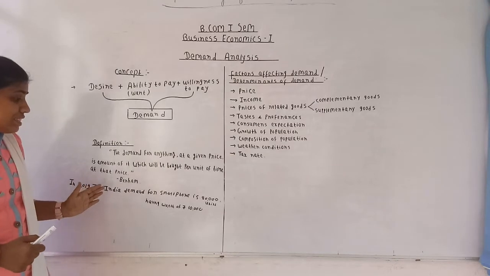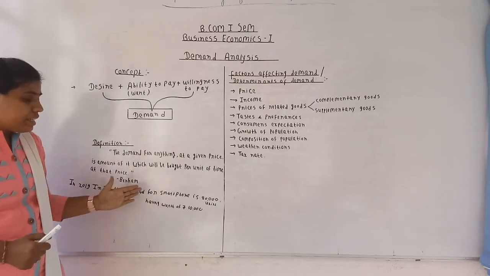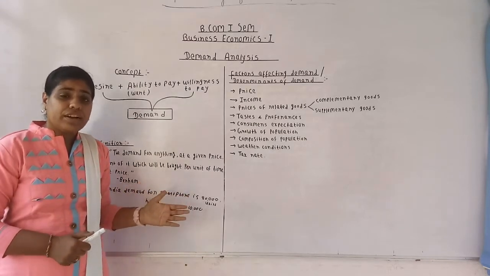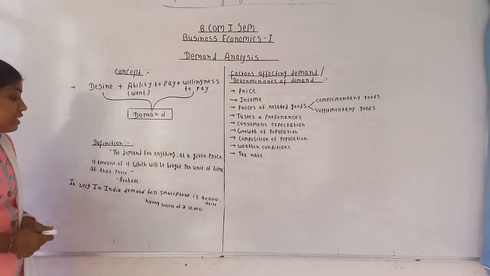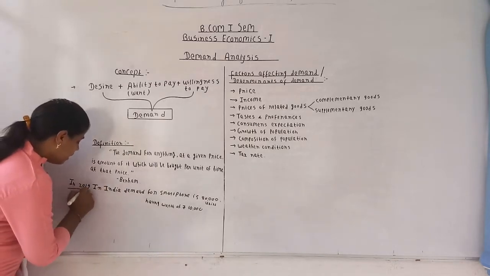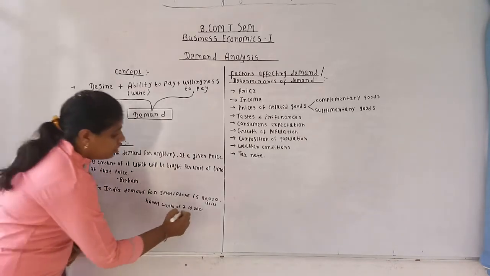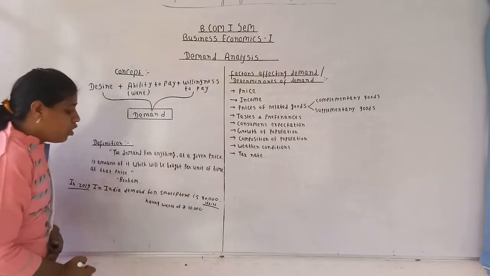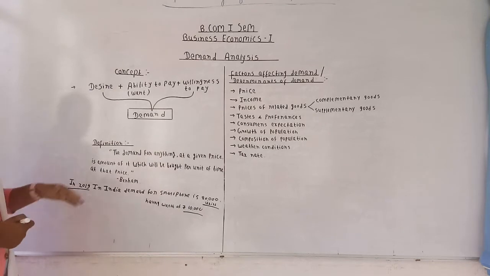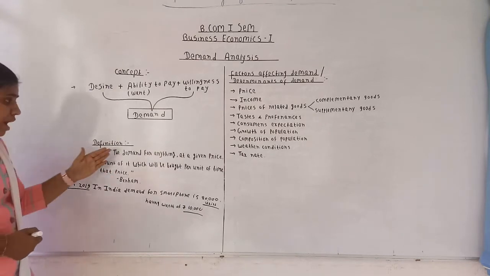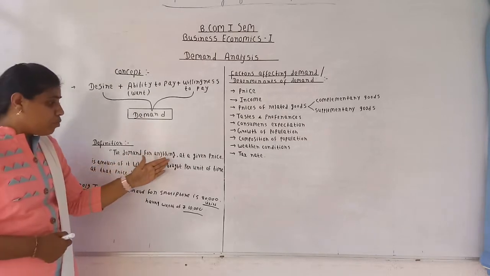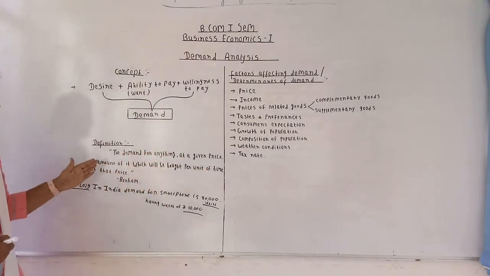So now is this statement correct? Is the statement giving correct estimation about demand of a particular product? So yes, because this statement consists of three important factors, that is the time period, the units of commodity, and the price of commodity. So according to Benham, the demand for anything at a given price is amount of it which will be bought per unit of time at that price.